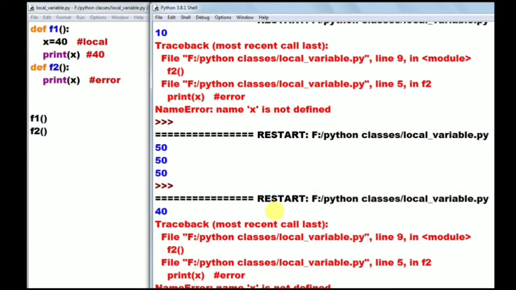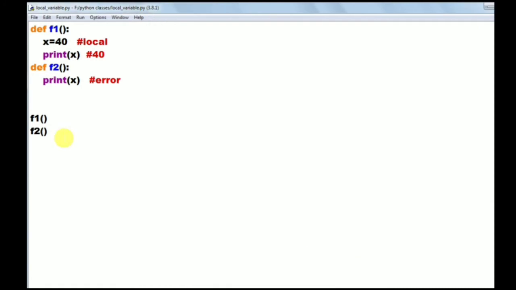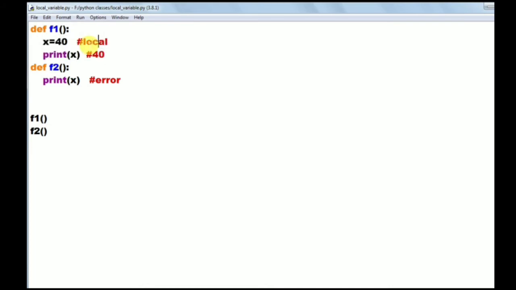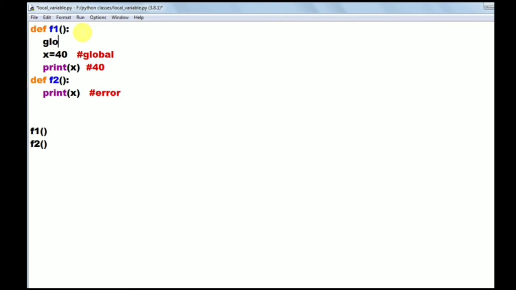But I want to define a global variable in F1. So in the F1 I want to define it as a global variable. If you want to define this x as a global variable, here we have to use the global keyword. Global, then give the variable name. So now x will become the global variable, that can be accessed in F1 as well as in F2.